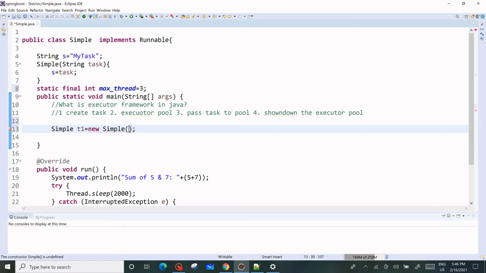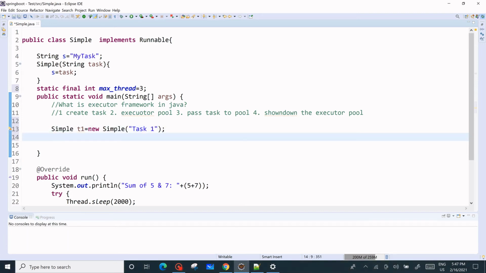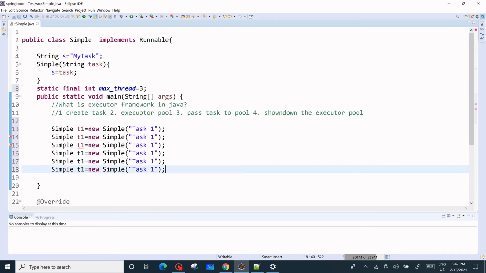We have a very simple message, that this is task 1, and similarly we have to pass the others. Let me create some tasks: 2, 3, 4, 5 and 6 we have. Six tasks we have, and let me update the numbers also: 2, 3, 4, 5 and then 6. So we have 6 tasks.